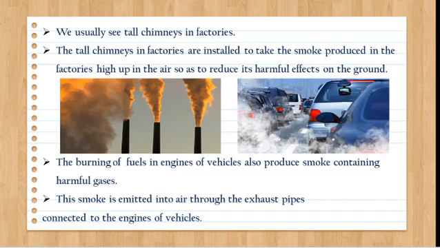So we usually see tall chimneys in factories. We can see chimneys in industries and factories as well as in our homes. We build our kitchen with a small chimney. This chimney works for releasing that smoke from our kitchen or from the industries to the top of the earth's atmosphere. So the tall chimneys in factories are installed to take that smoke to a high place in the air. This way we can reduce the harmful effect at ground level.